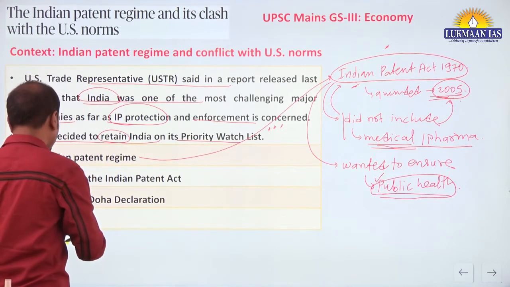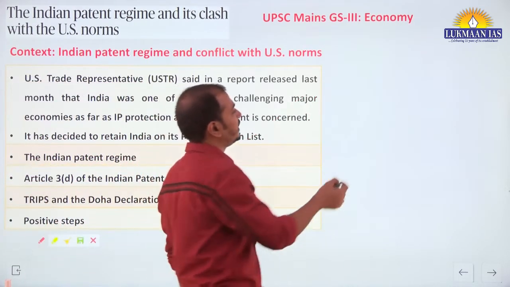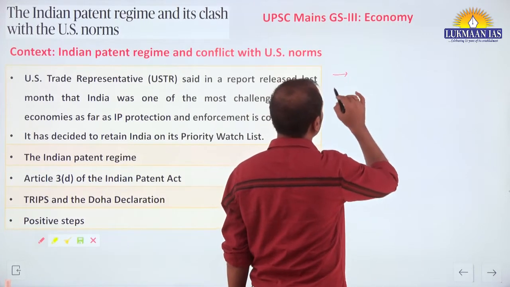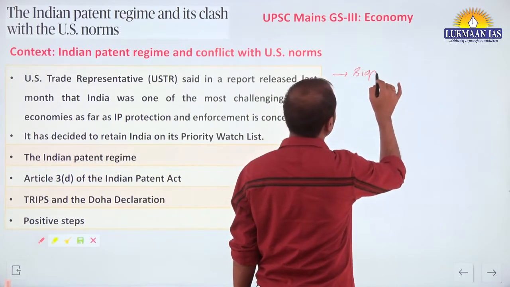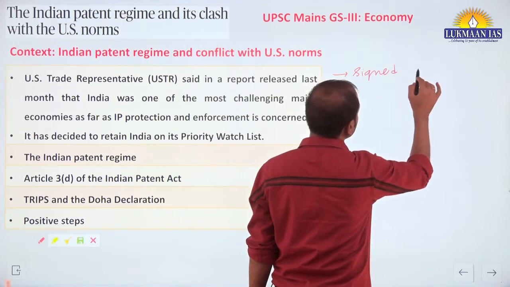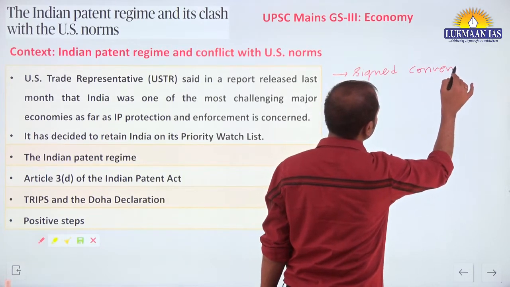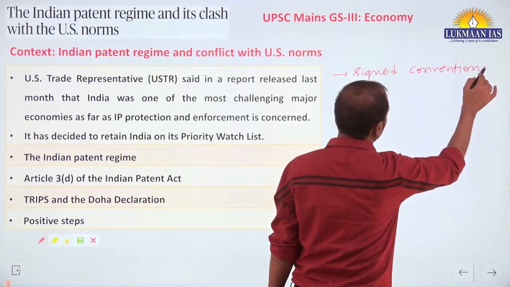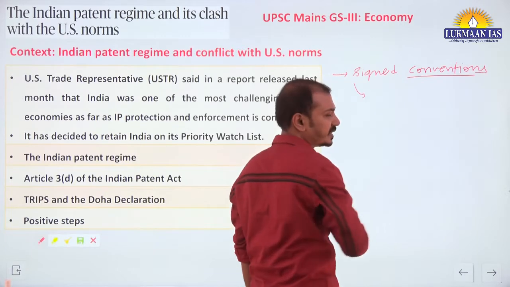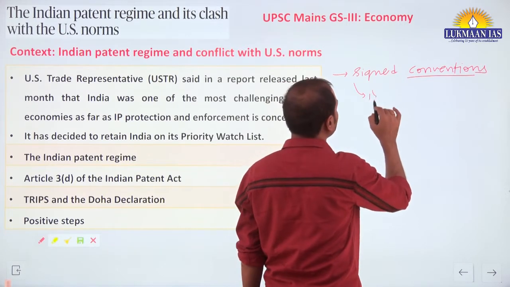Along with that, we should know, after enacting this law in 1970, India has also signed several important conventions related to IPR. Now you should know this for the prelims examination. Which are these conventions?